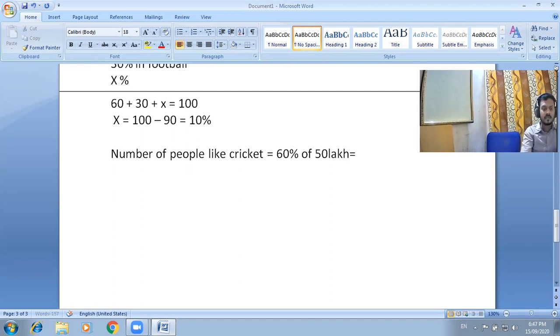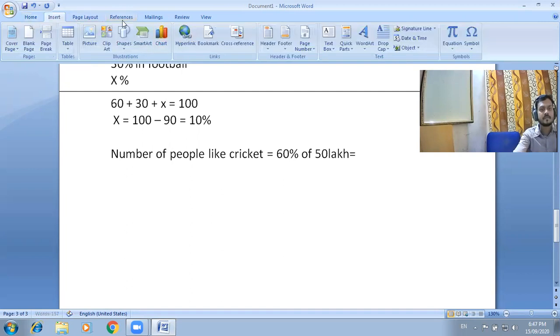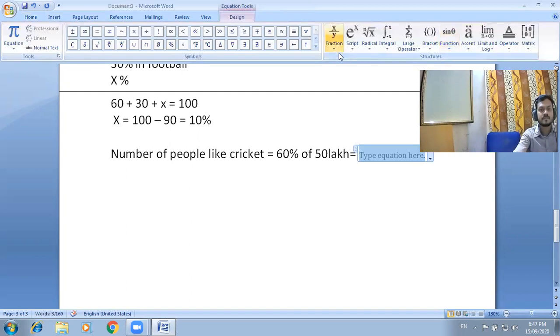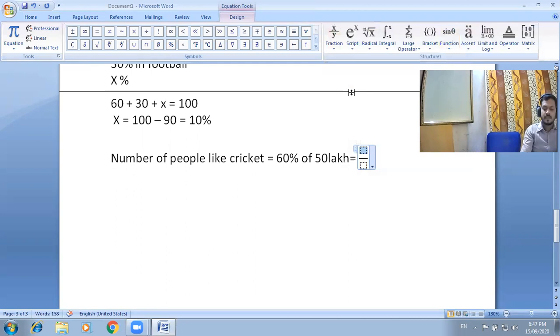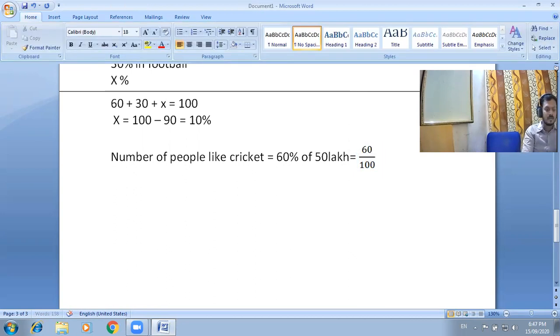Okay, so our answer equals 60 by 100 into 50. Here 50 and 100 cancel out.